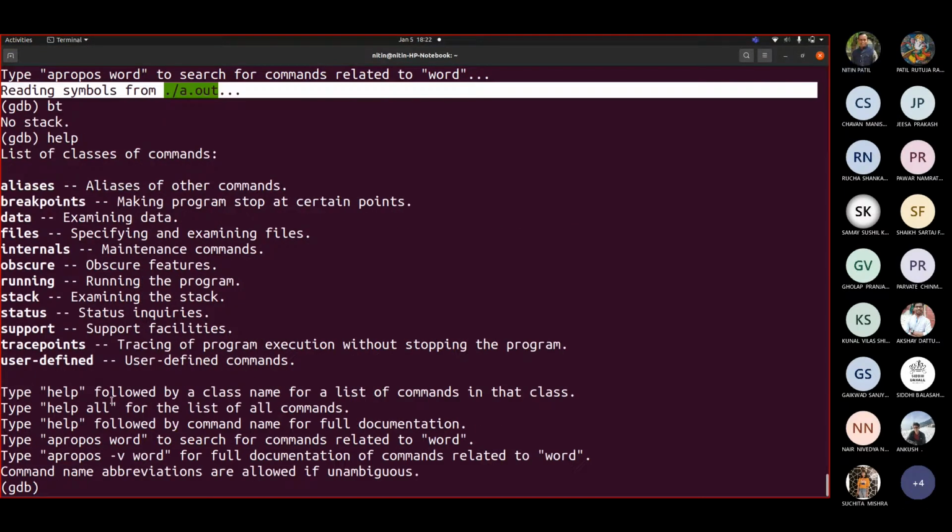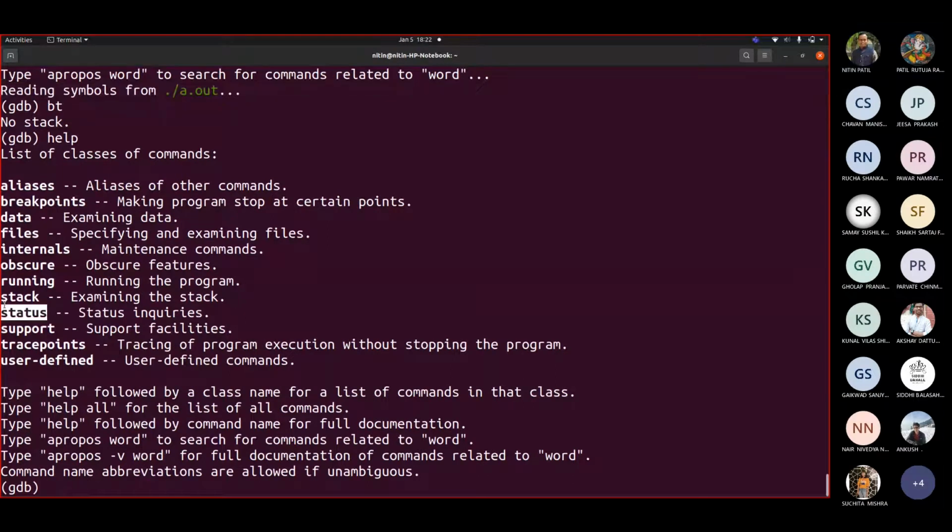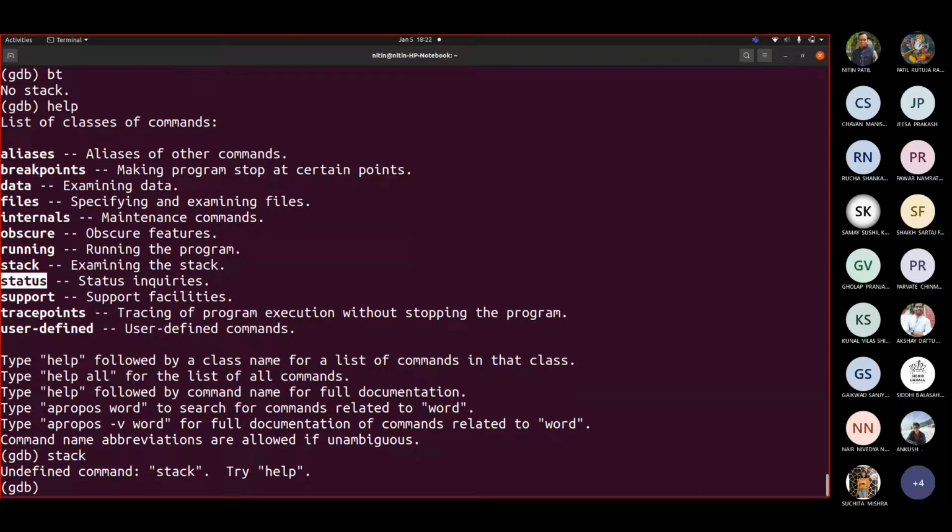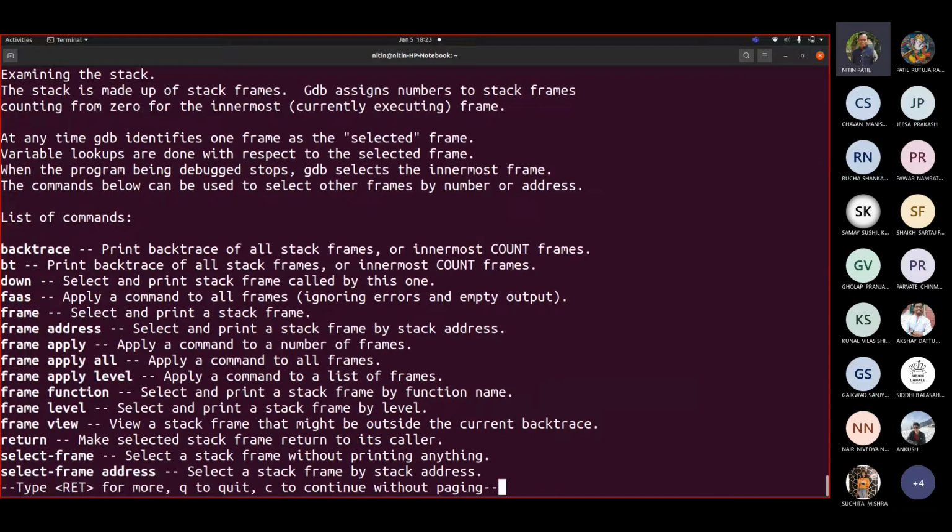It tells you. So if you say stack, undefined symbol stack. So how can I check that stack status? You write help stack. Then it gives you different commands related to that stack aspect.